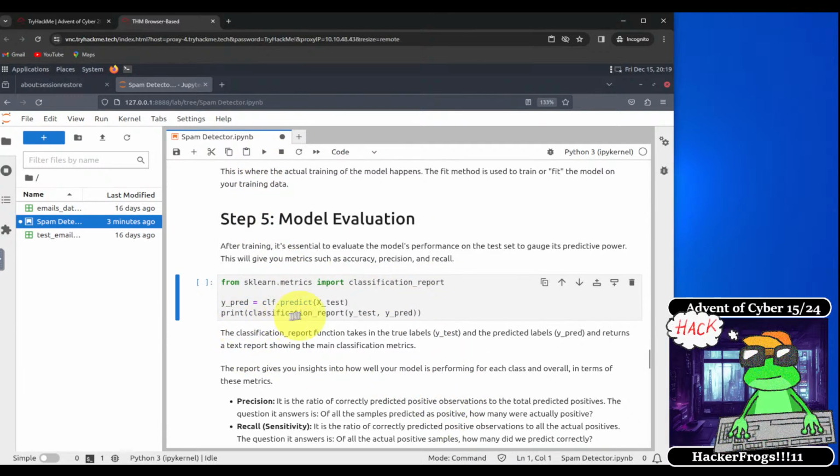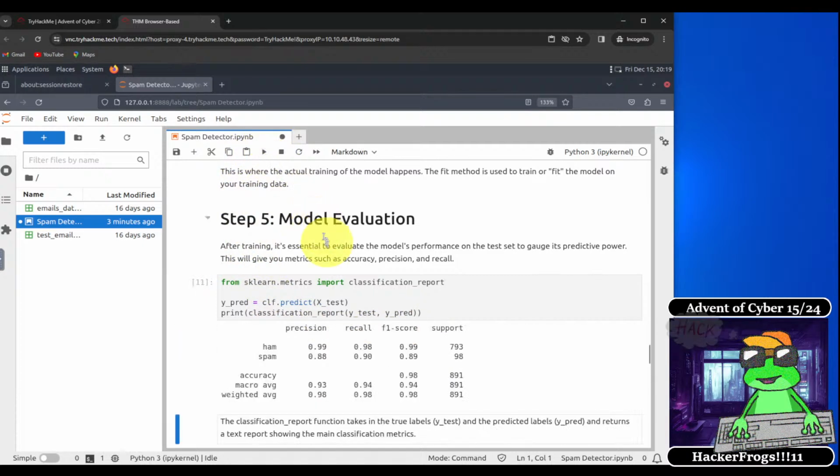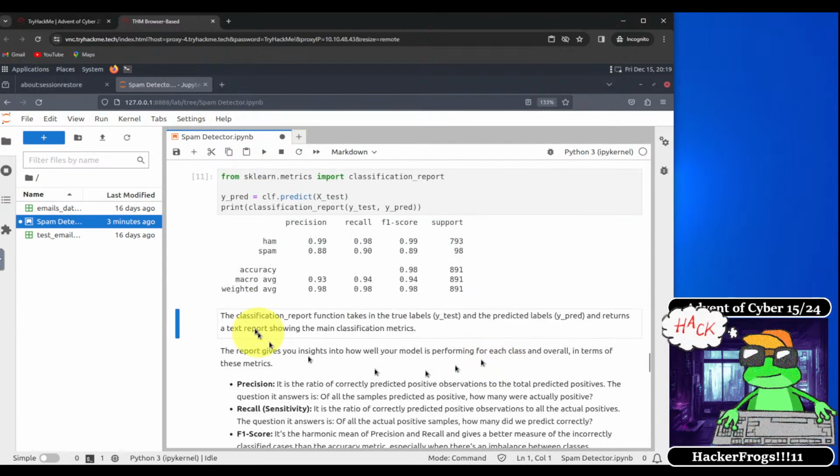So we see here that we're importing yet another function from the sklearn library over here. All right, so we see here that y_pred is this method right here, predict on X_test, and it's going to print the classification report on these 2 arguments here. Okay, so we run that, and we get all of this lovely statistical stuff right here.